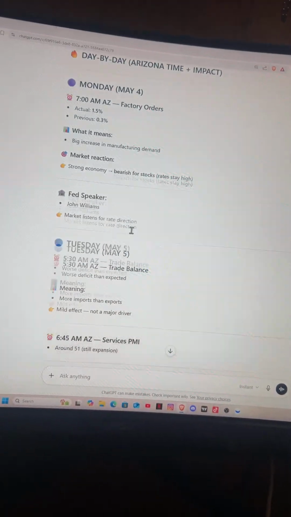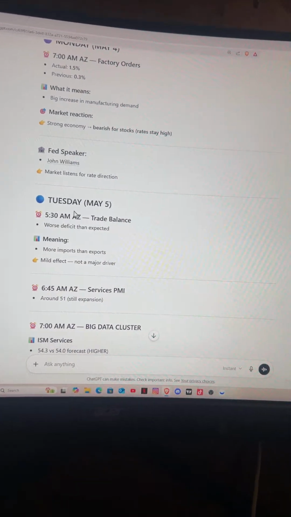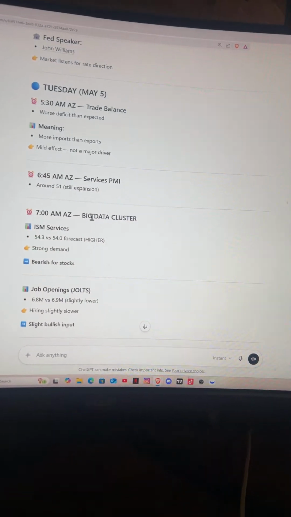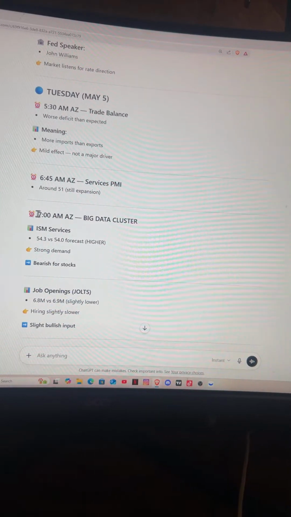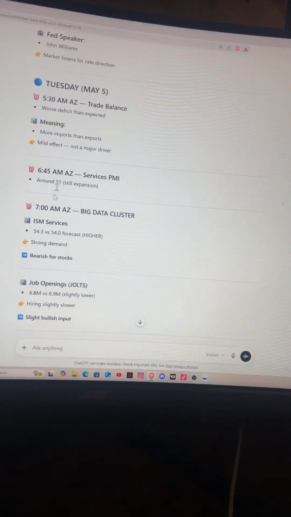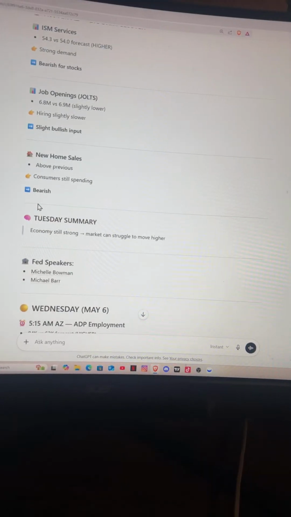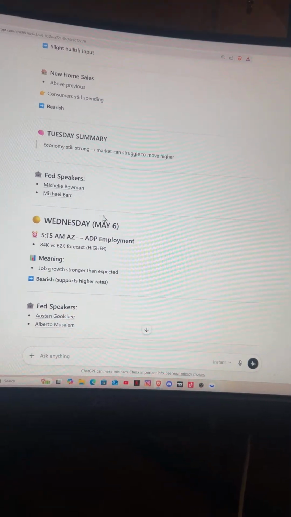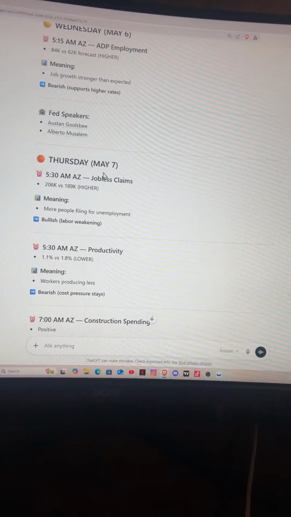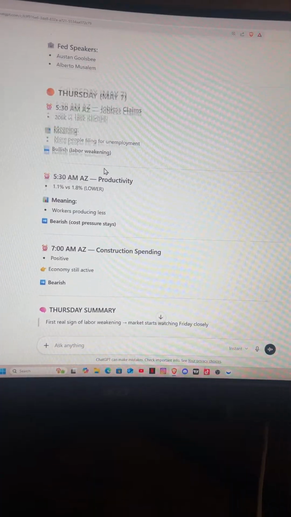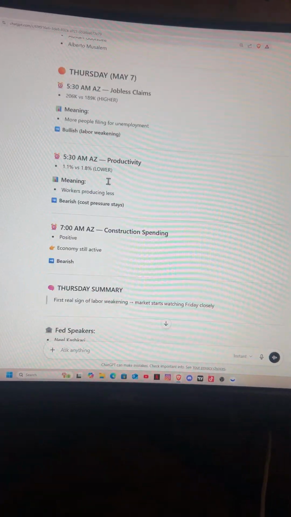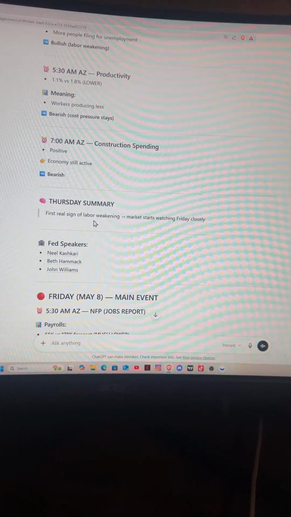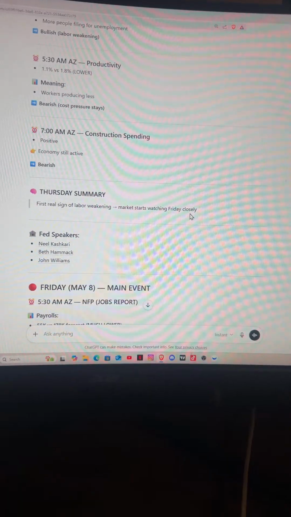So I'll go down to the next one. It tells me what time it comes out, why it matters, and so on. And then here comes the big day cluster, 7 a.m. And I think this was last week. We go to Wednesday, and it gives me all the data. After getting all this data, I ask which one's more important and how it could impact the market and why. Labor weakening. Thursday summary: final real sign of labor weakening. Market starts watching Friday closely.